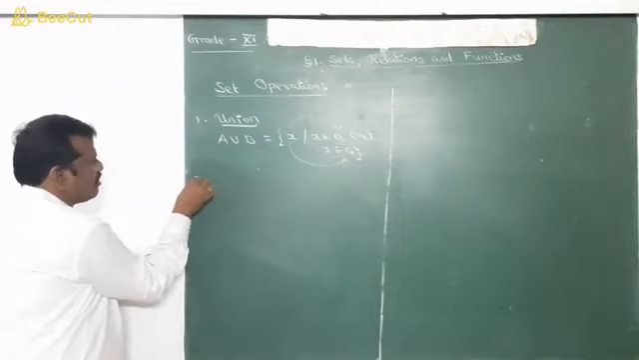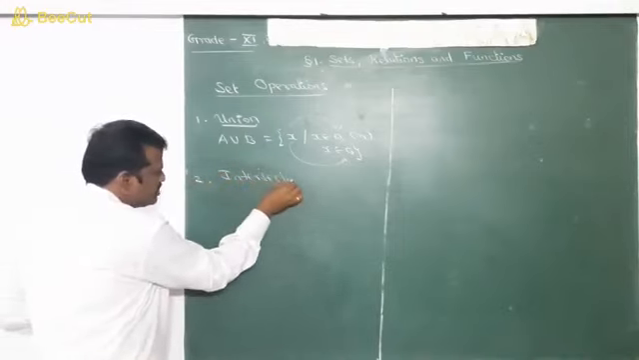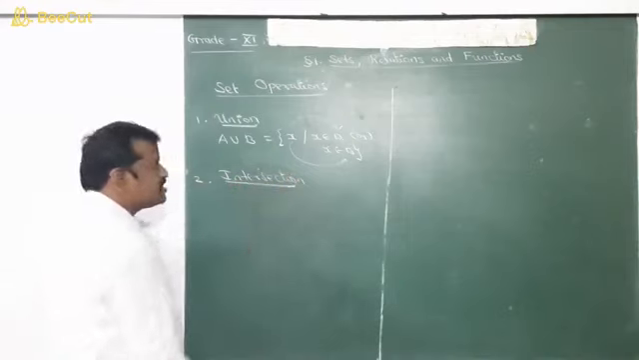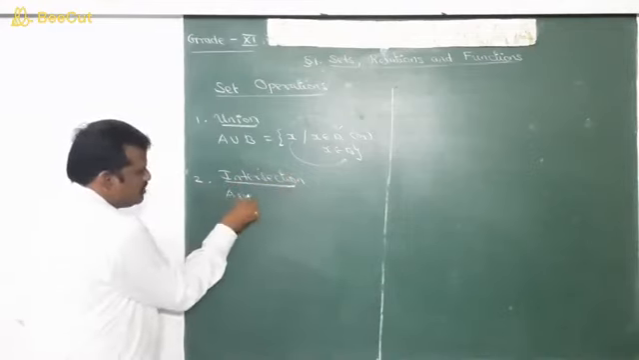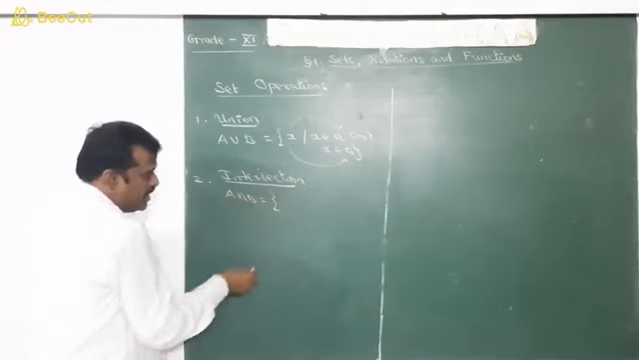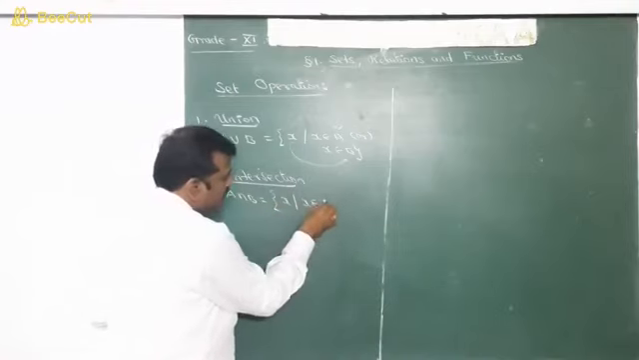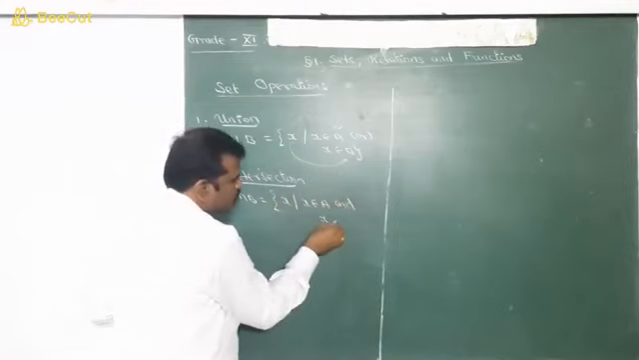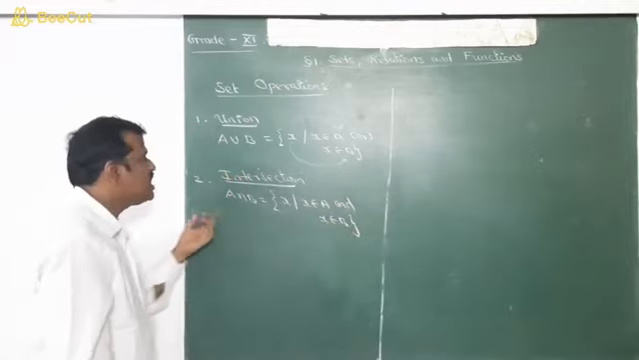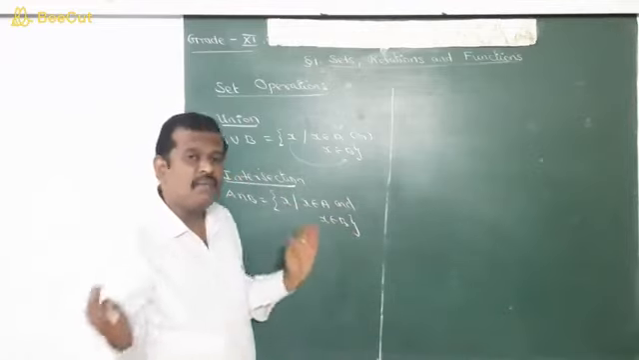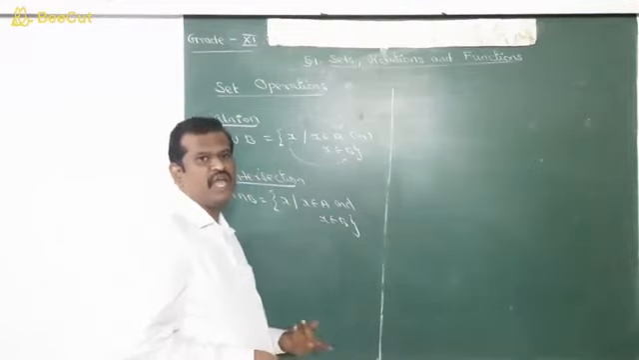So next, the second operation is intersection of two sets. The intersection of two sets A and B is denoted as A intersection B and is defined as the set of all x such that x belongs to A and x belongs to B. That is, x belongs to both A and B. That is, A intersection B is nothing but the common elements of both A and B.